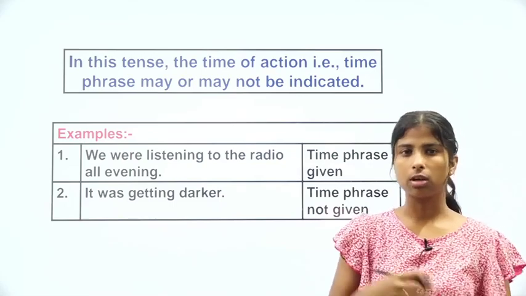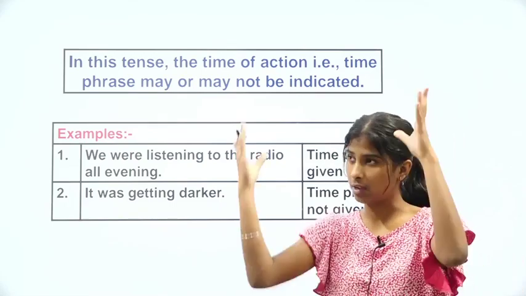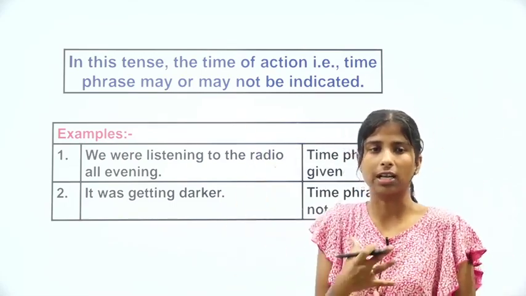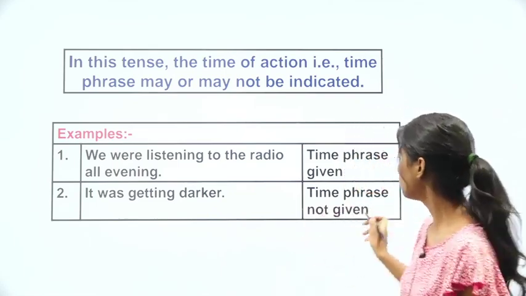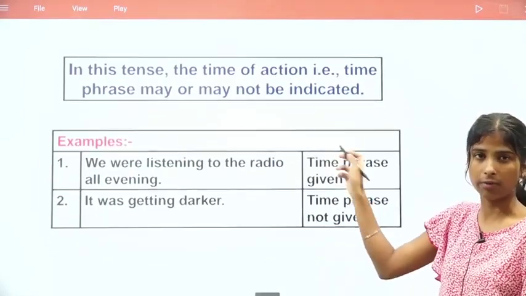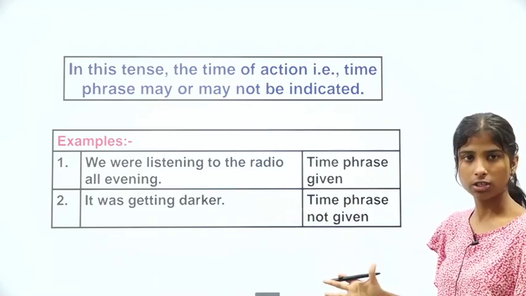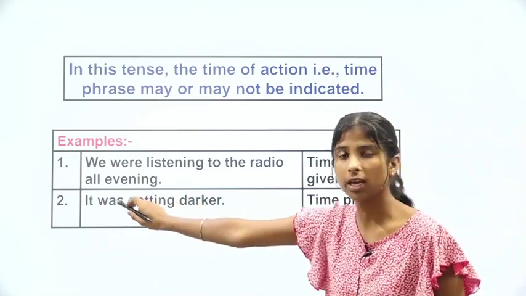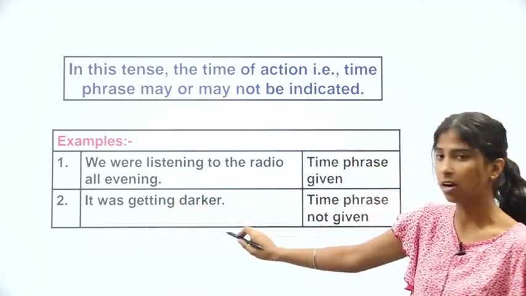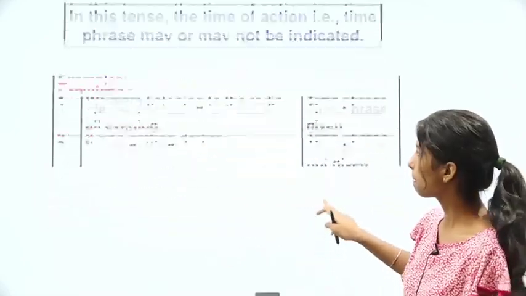शाम को अंधेरा हो रहा था, सुबह अंधेरा हो रहा था. सुबह भी अंधेरा होता है when it's like, all dark and everything, like a really rainy weather. So time phrase not given, but still it's a past continuous tense. So all evening, it's a time phrase. It was getting darker, no time phrase.